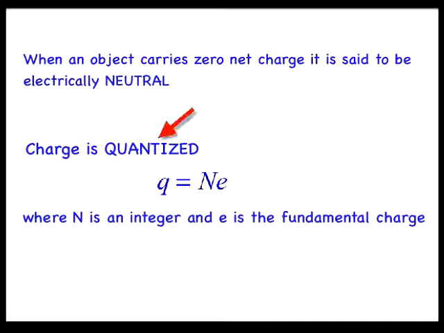One way to visualize this is to consider how mass is quantized in the form of atoms. If we have a kilogram of gold, for instance, we can calculate the number of atoms in a mass of 1 kilogram, since we know the mass of a single atom of gold. We can then say that 1 quantum of gold is a gold atom, and 1 quantum of charge is e, which is equal to 1.6 times 10 to the negative 19 coulombs.